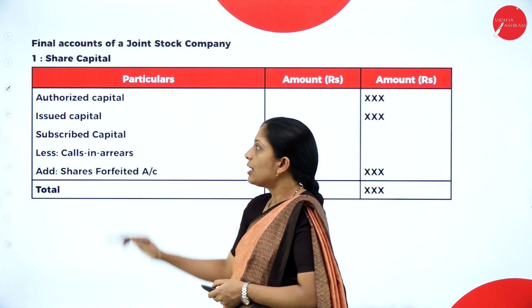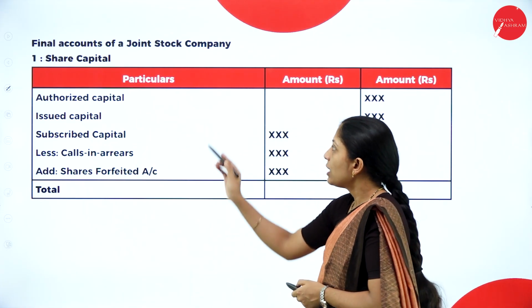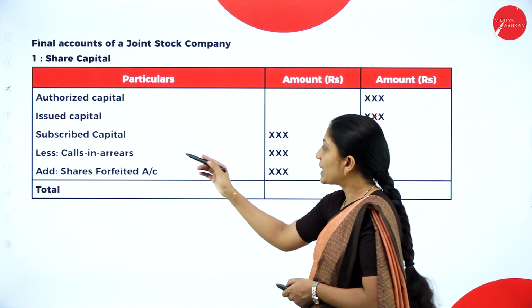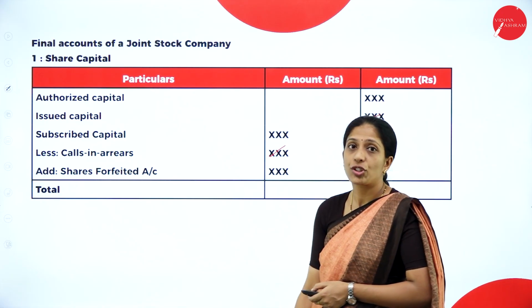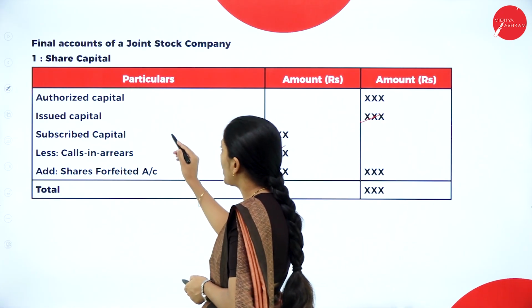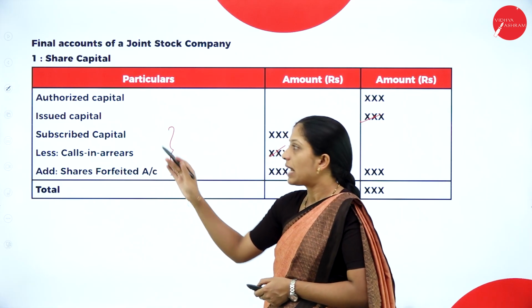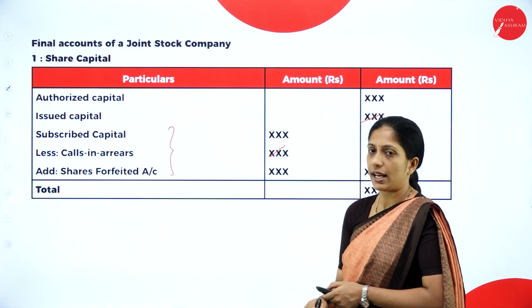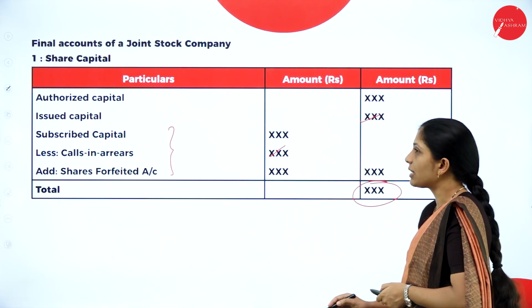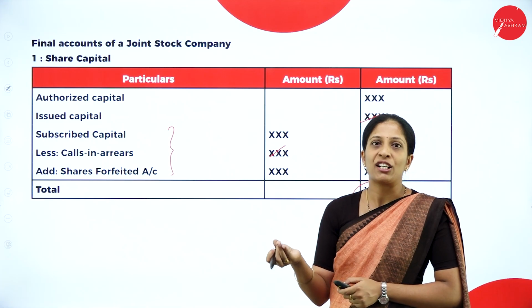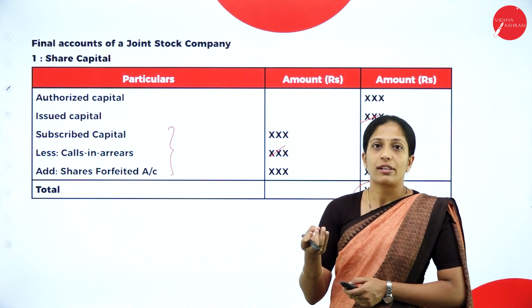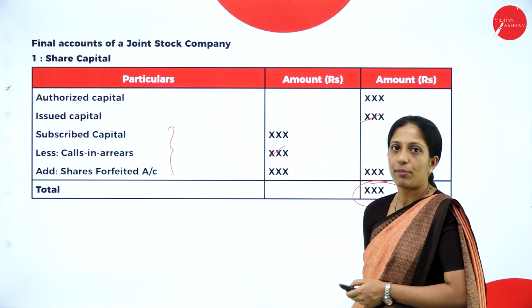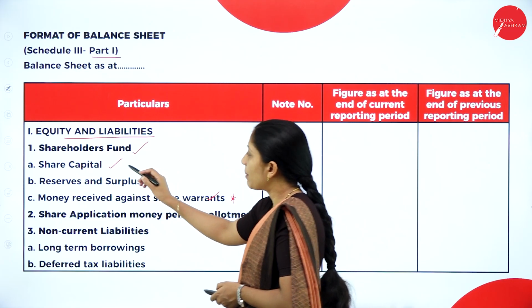Yes, share capital. This is how you have to prepare a note. So authorized capital, then we have issued capital, then subscribed capital less calls in arrears, add share forfeited account. Normally you will have these adjustments in your problems. This total you have to write along with the note number. Depending upon the problem, you will prepare a note and you will write the note number in the note number column, and you will write the total amount in your balance sheet. So hope you are clear about share capital.